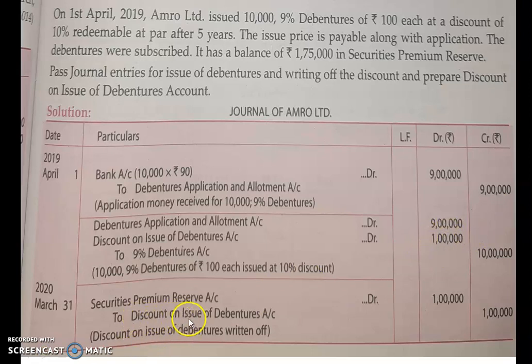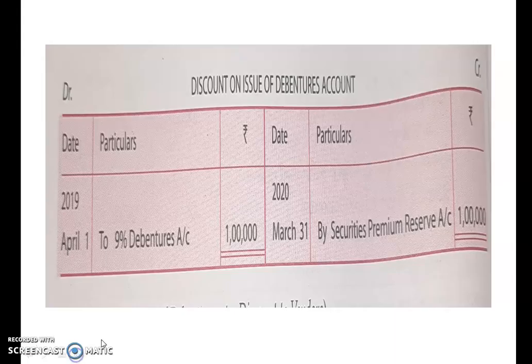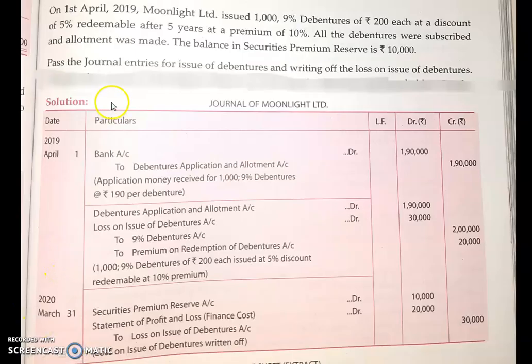And again, discount on issue of debenture, in the second journal entry it is credited. So on the credit side of this entry you will write "By securities premium reserve account 1 lakh". So this is how you have to prepare the ledger of the discount on issue of debentures account. Now let us switch to the next problem.